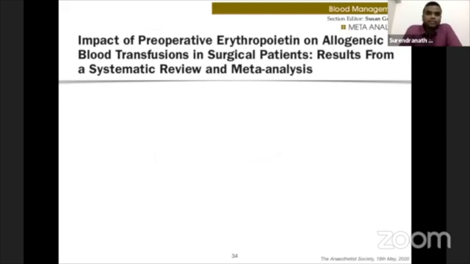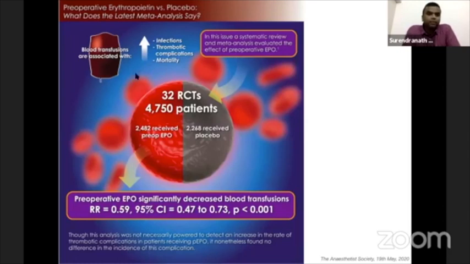So this review meta-analysis assessed the impact of preoperative erythropoietin on blood transfusion in surgical patients, mainly looking into cardiovascular, cardiothoracic and orthopedic surgeries. In their analysis, we all know that blood transfusion is associated with increased infection, thrombotic complications, and mortality. So this meta-analysis compared 32 RCTs, with almost equal numbers of patients receiving pre-op erythropoietin and placebo.